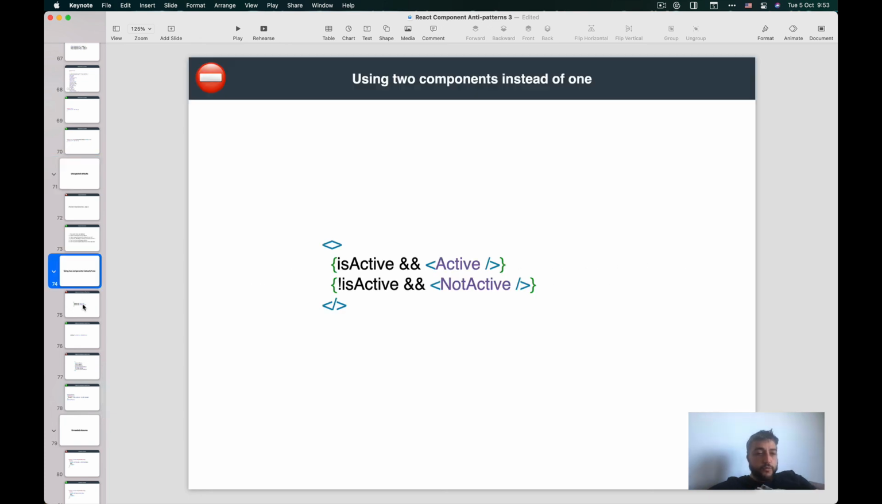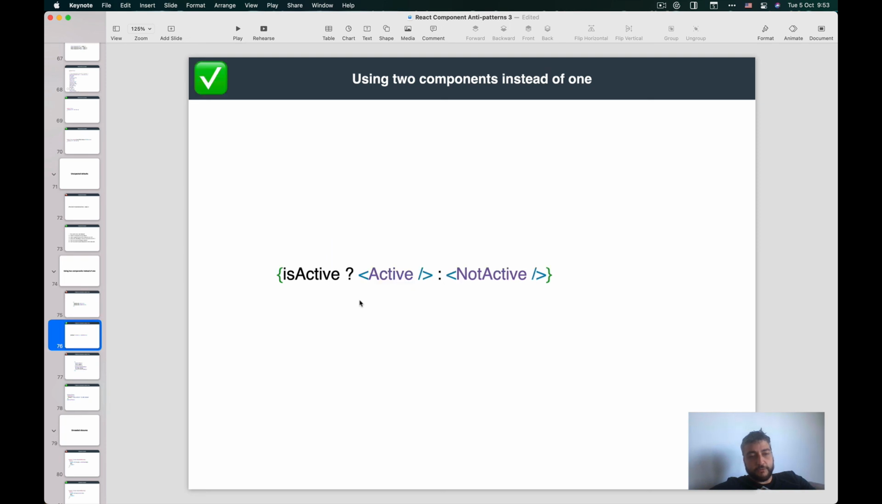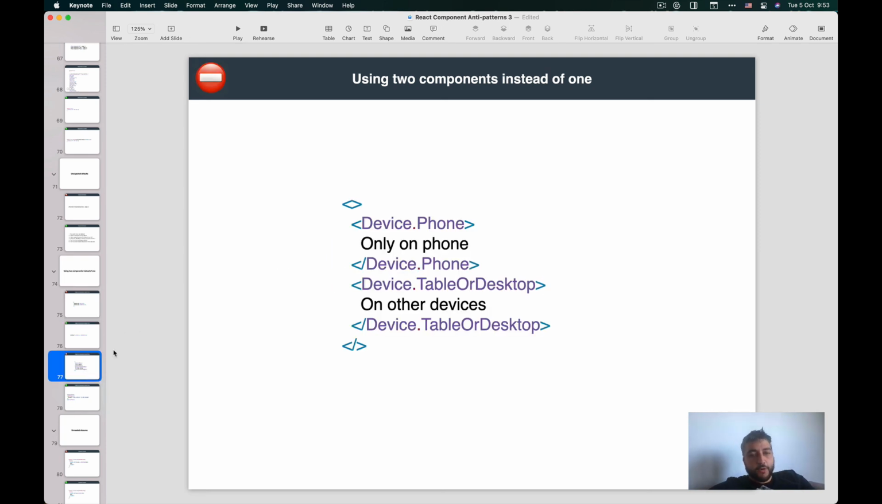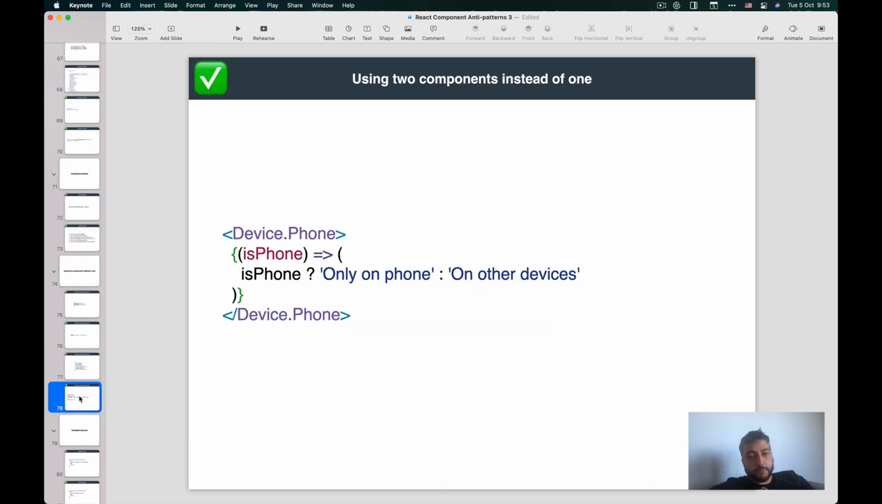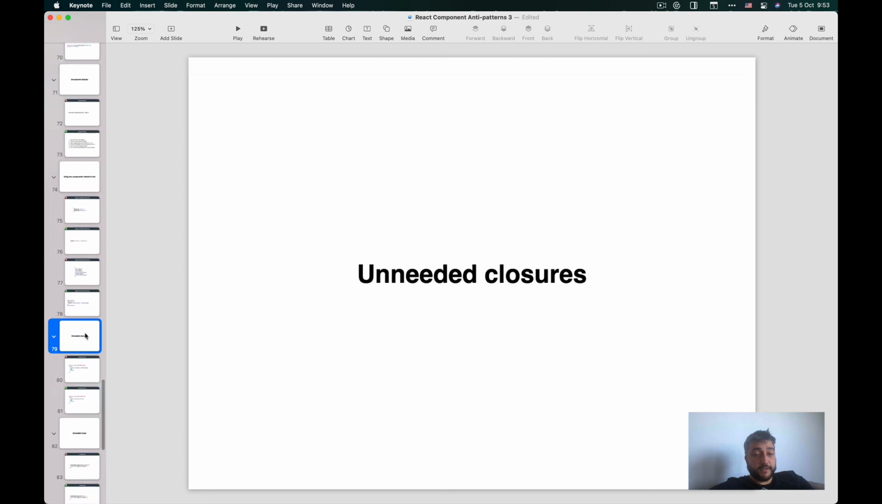We are going now through some more performance ones. So using two components instead of one. I noticed this a lot. People have this pattern a lot. Is it active? Render this. If it's not active, use that. You can just do it with one check. It's simpler. Or if you, for example, have a component which is rendering stuff on different devices, there is device phone, device tablet or desktop. Maybe you can just say device phone. If it's a phone, you just do it this way.